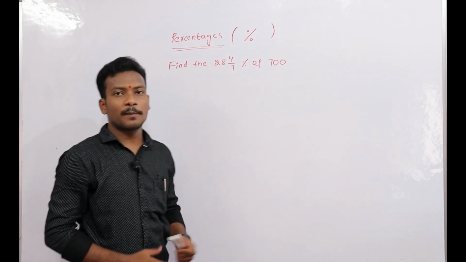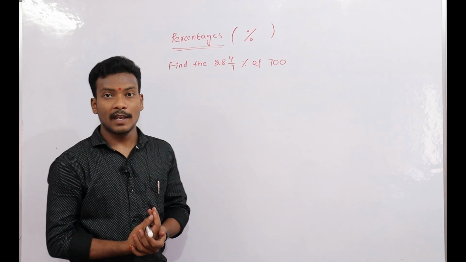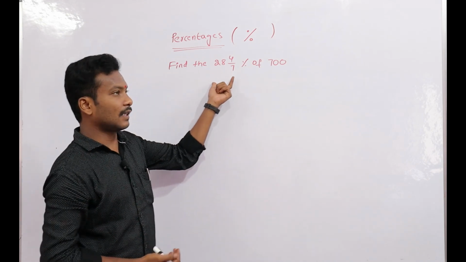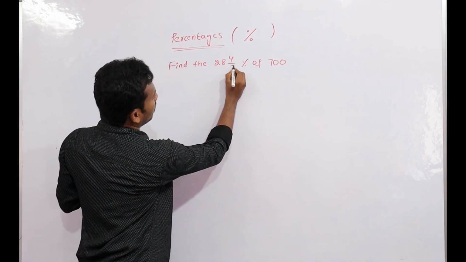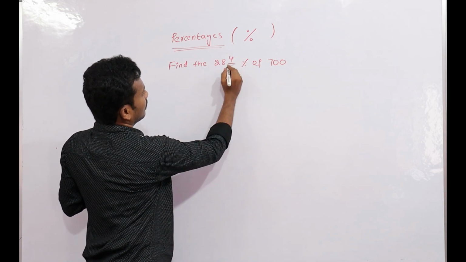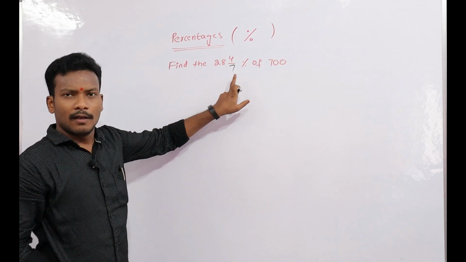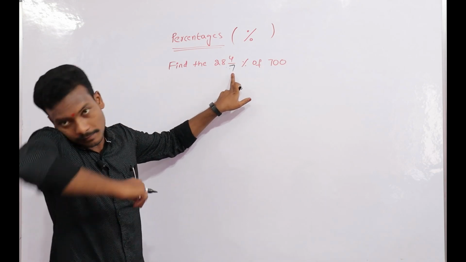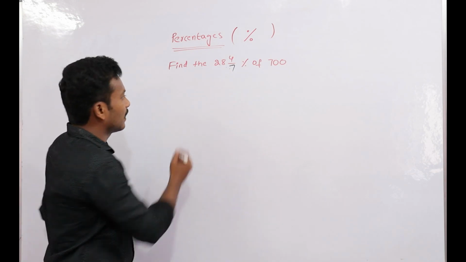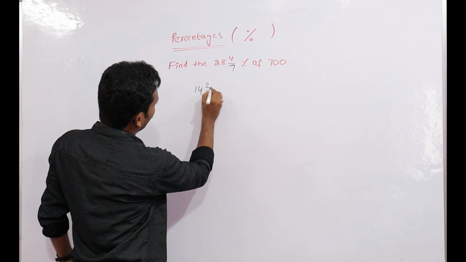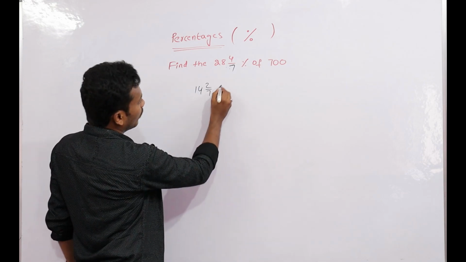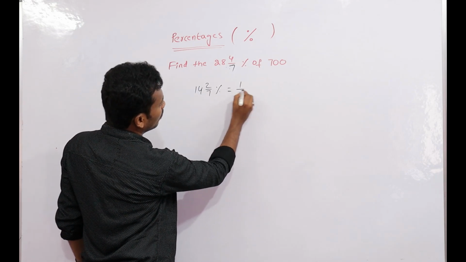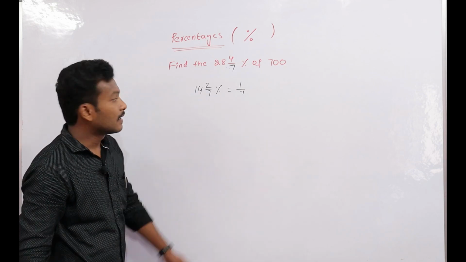With the help of mixed fraction we cannot do easily. First thing, what is the base here? That is 7. Already we have seen with the denominator 7, what is the percentage? That is 14 2/7%. 14 2/7% is equal to, equivalent fraction is 1/7.